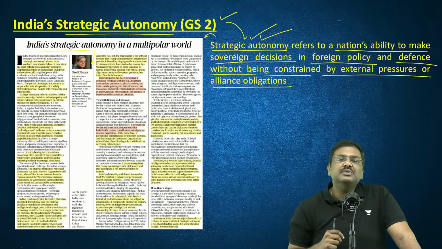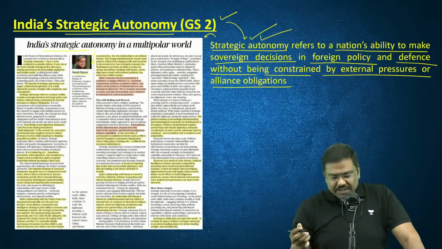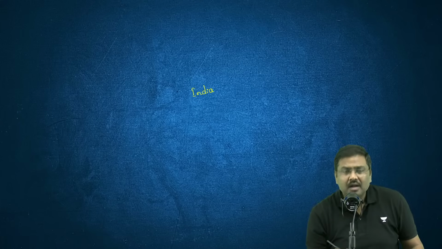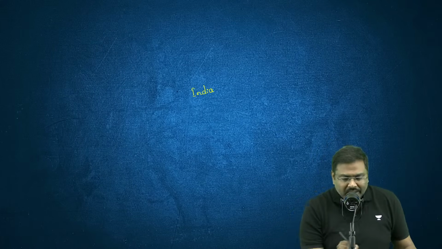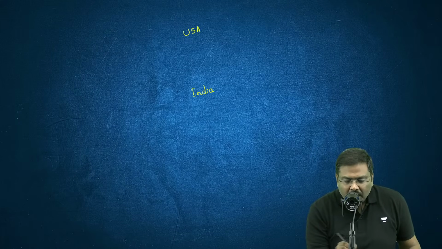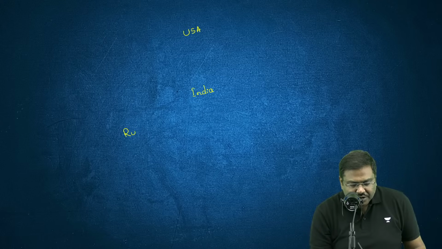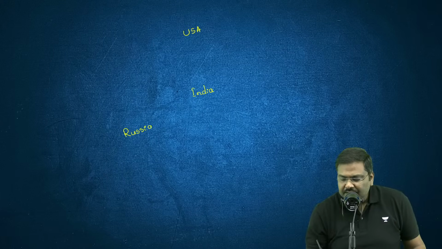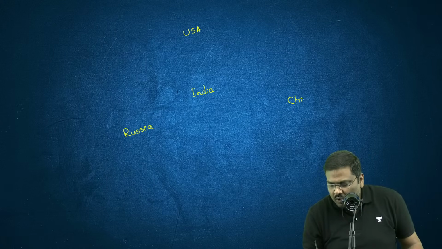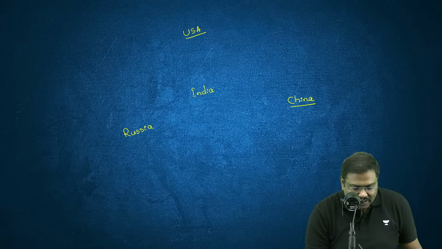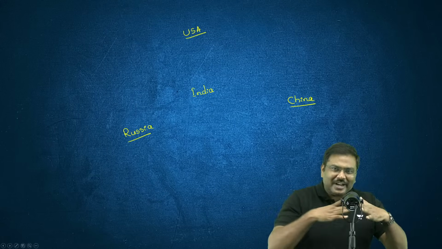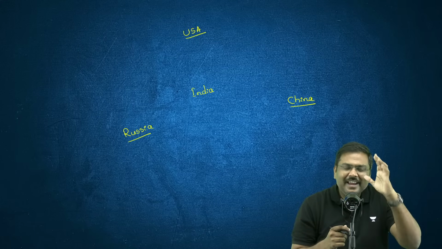Look at the examples which have been provided. In the current situation, what are the things being discussed in the context of India and diplomacy? One is the country USA, another is Russia, and the third is China. All of you okay? So at the center of all these three countries, at the center is India.